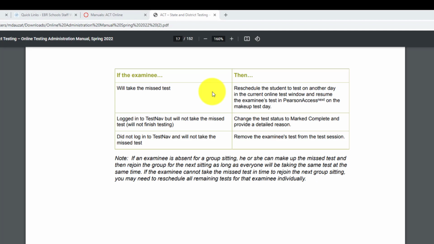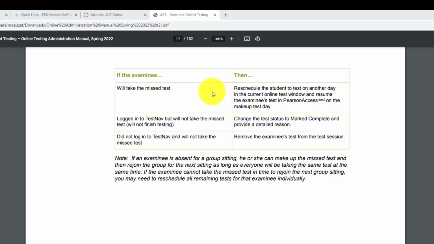individually. All right, so if an examinee is absent for a group sitting, he or she can make up the missed test, and then rejoin the group for that next sitting as long as everyone will be taking the same test at the same time. If the examinee cannot take the missed test in time to rejoin the next group sitting, you may need to reschedule all remaining tests for that examinee individually.